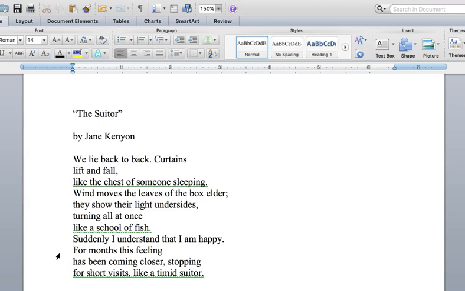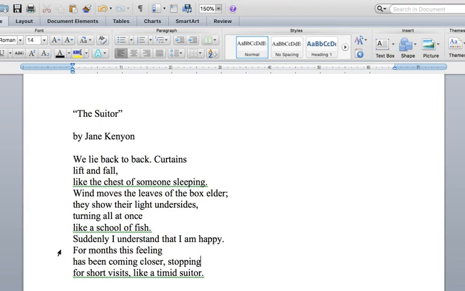And then the final simile comes after the aha moment. As we start to understand how connected this couple is, we also see the speaker's aha moment. Suddenly I understand that I am happy. Right? The speaker has realized this peaceful, confident feeling, the trusting feeling, the unified feeling, suddenly realizes I am happy.